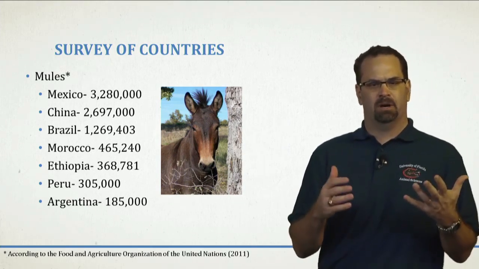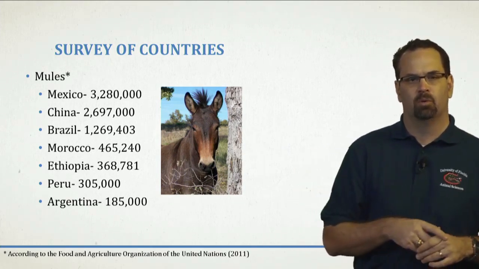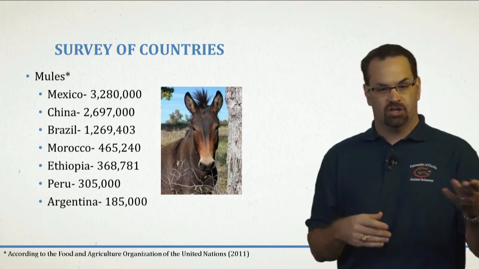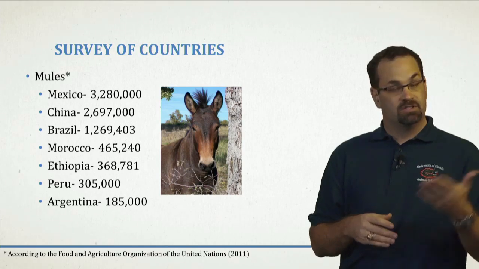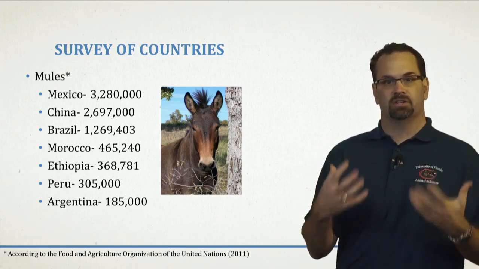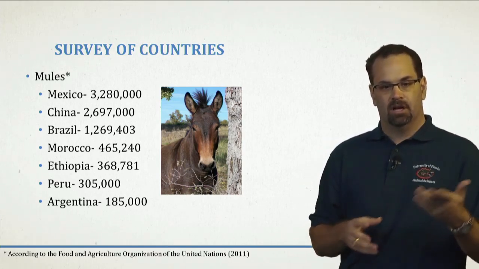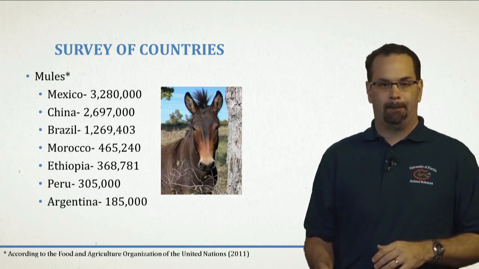And then when you break down this population of mules, Mexico came in number 1 with 3.2 million, and then China, Brazil, Morocco, and there's Ethiopia again. So Ethiopia has a huge equid population, followed by Peru and Argentina.